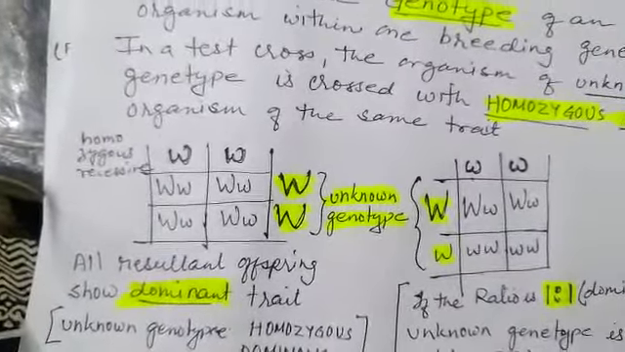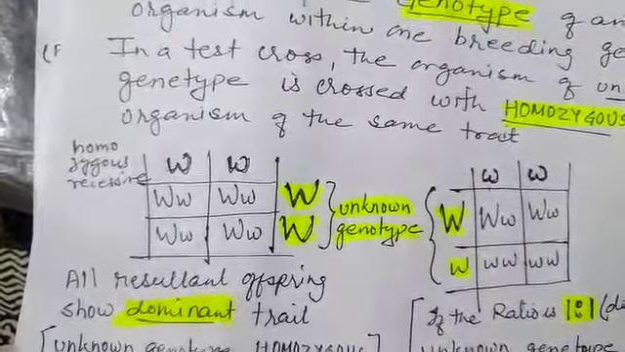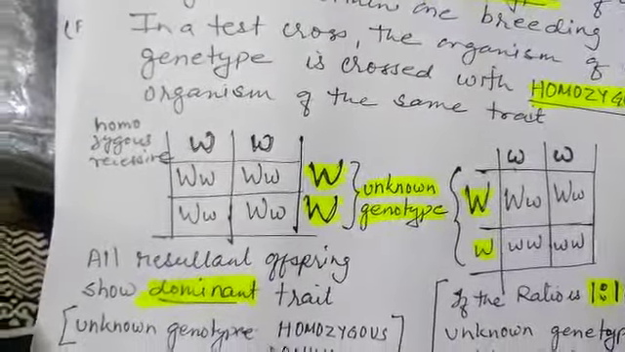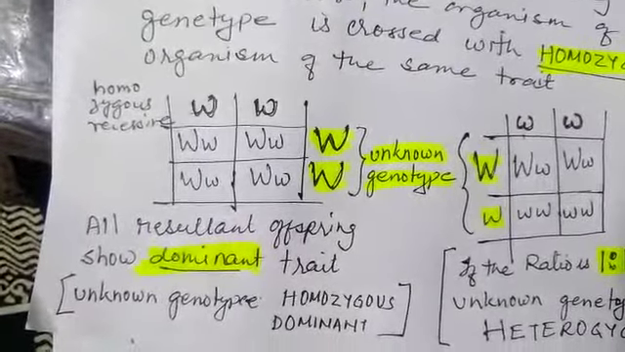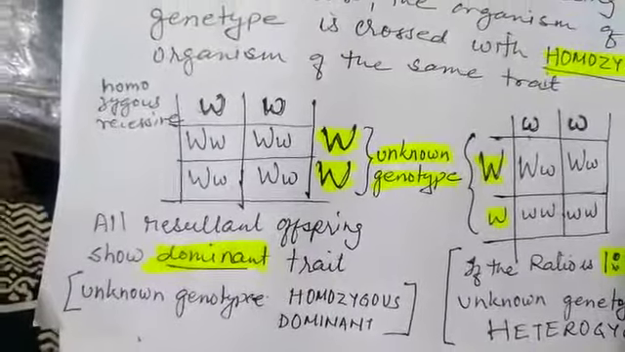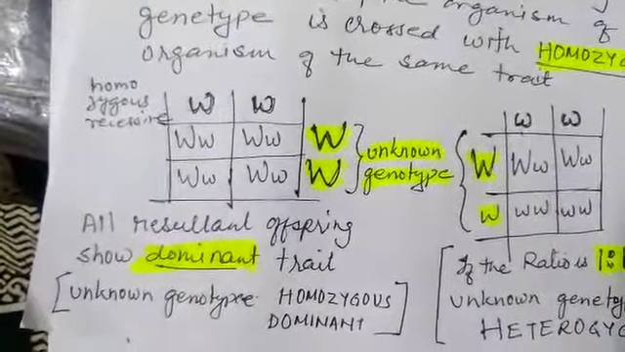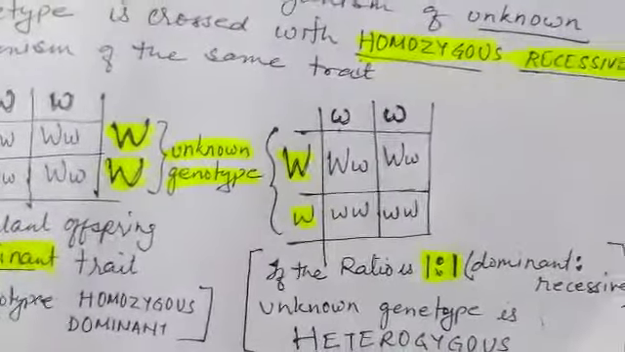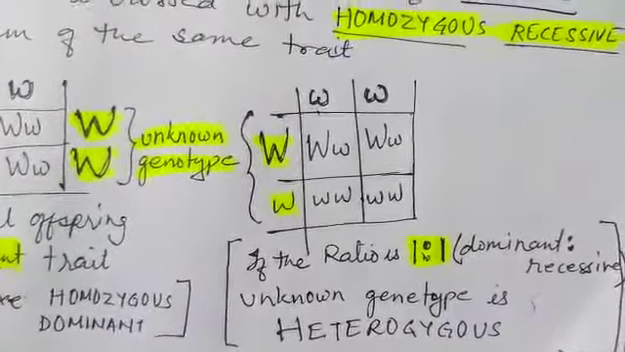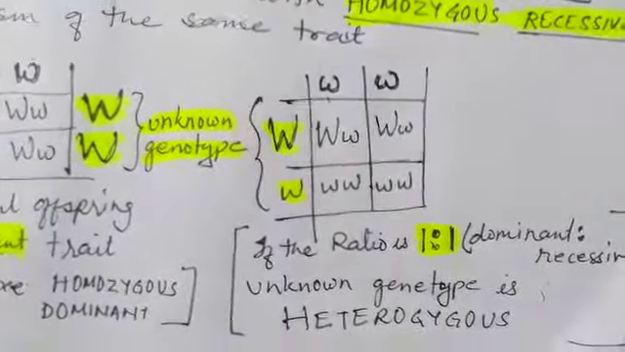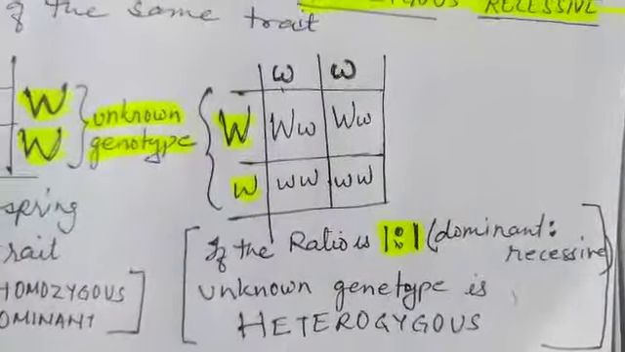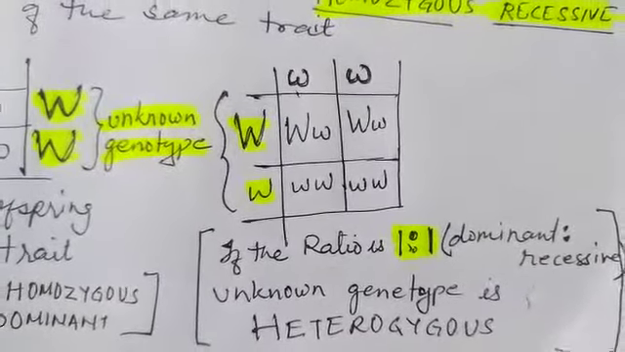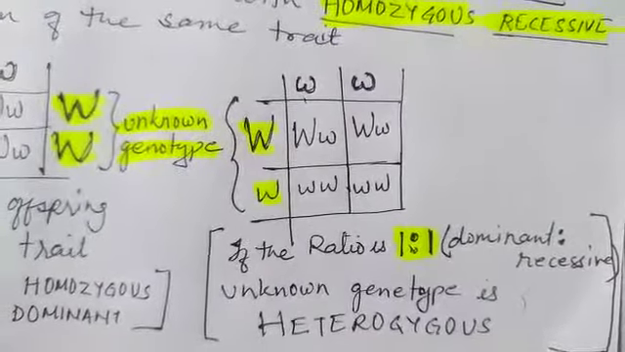Let us see, if small ww is the homozygous recessive of the known flower and the unknown flower is WW, the resultant offspring will show all dominant traits, showing that this unknown flower has the homozygous dominant trait. There can be another form: if we crossbreed this small ww homozygous recessive with a heterozygous one, we will get the ratio 1:1, that is 1 dominant, 1 recessive, and from there we can deduce that the unknown genotype is the heterozygous one. We will continue in the next video.